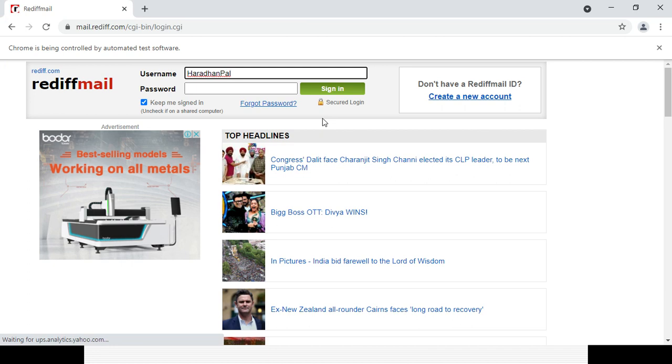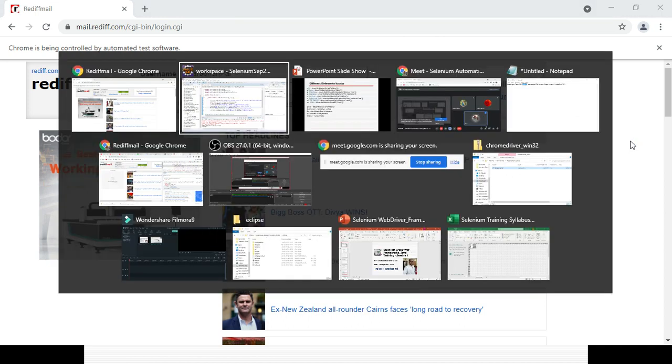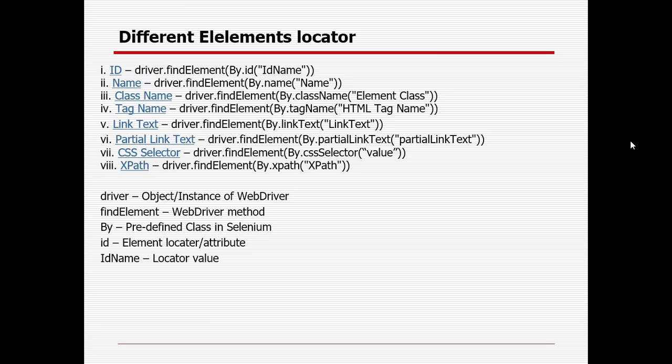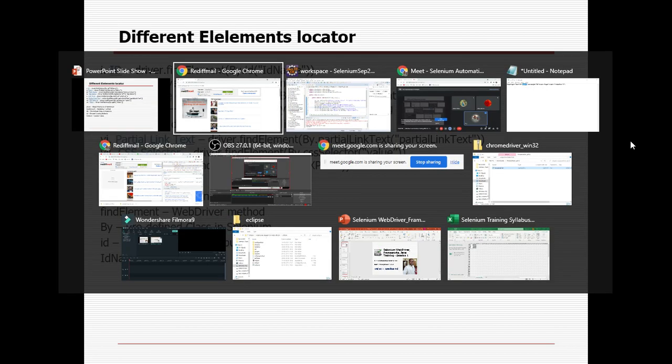Okay, suppose I am still not able to find the ID or name with that field. Then how can I proceed? I already mentioned that in case nothing is available, you need to create your XPath or CSS selector. So I will again inspect it, but today I will show you how you can take the default XPath or CSS selector.